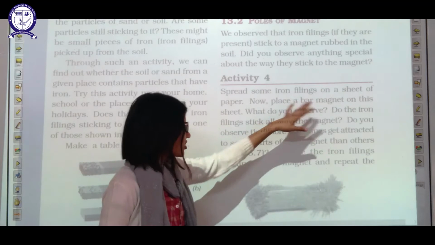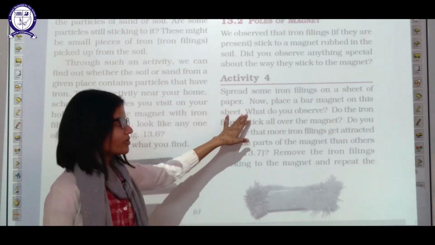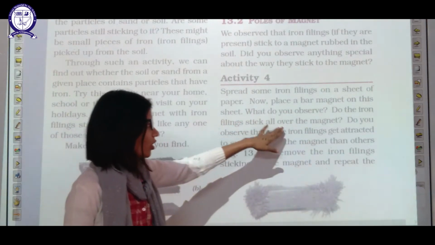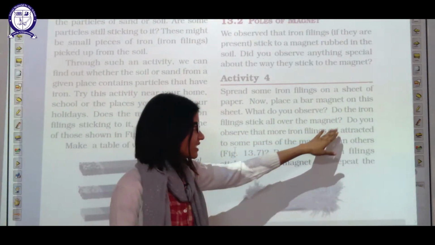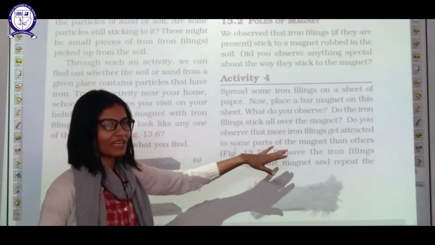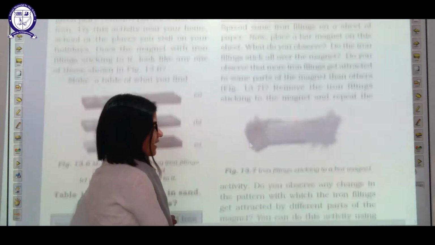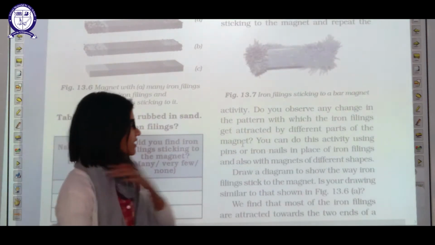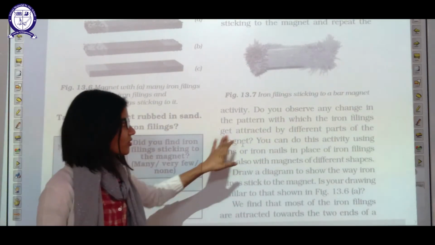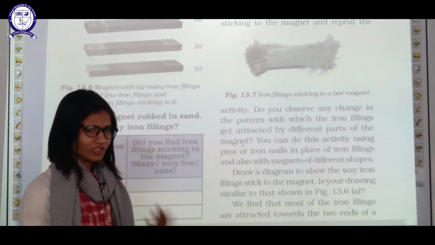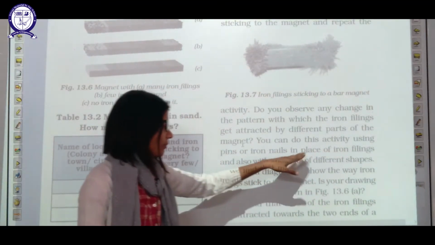Spread some iron filings on a sheet of paper. Now place a bar magnet on this sheet. What do you observe? Do the iron filings stick all over the magnet? No. Do you observe that more iron filings get attached to some parts of the magnet as compared to other parts? Yes. Remove the iron filings sticking to the magnet and repeat this activity several times. Do you observe any change in the pattern with which iron filings get attached to the different parts of the magnet? You can do this activity using pins or iron nails in place of iron filings.